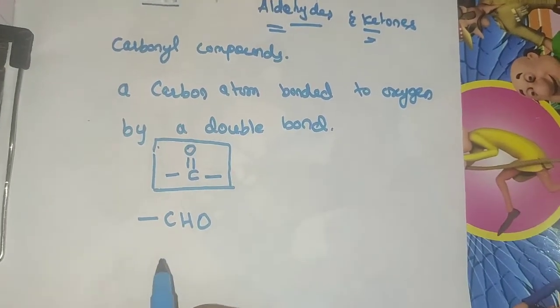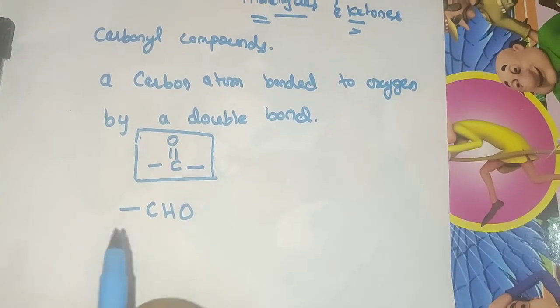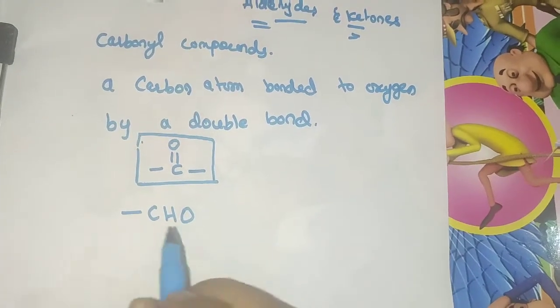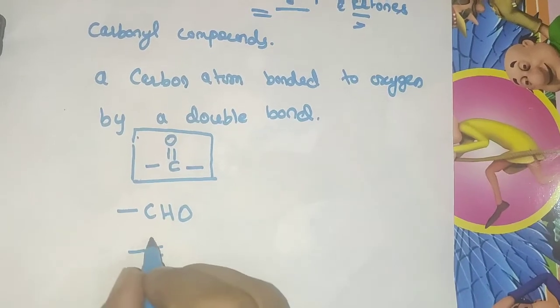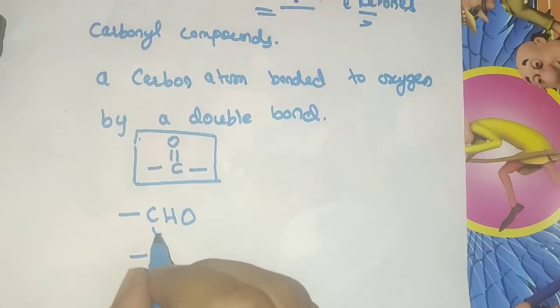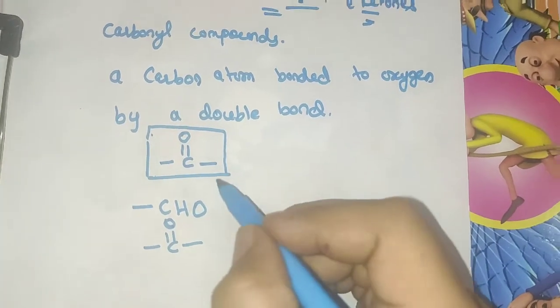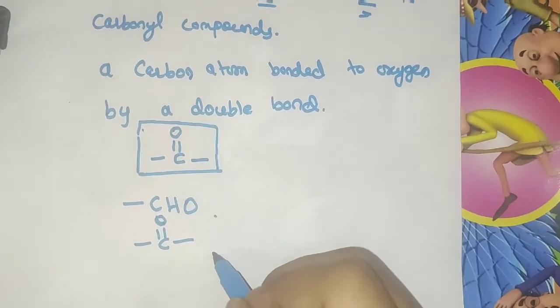Similarly, ketones are carbonyl compounds where the carbonyl group is attached on both sides to carbon atoms, so we can represent the ketone functional group in this way. So these are the functional groups of aldehydes and ketones.